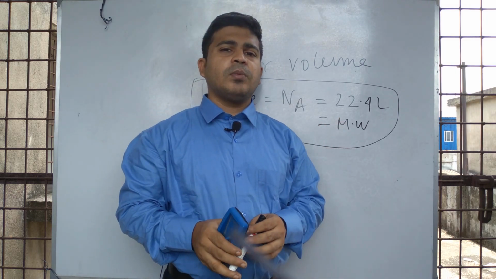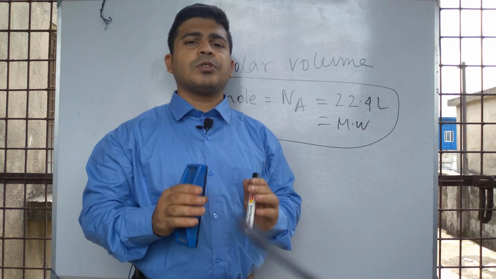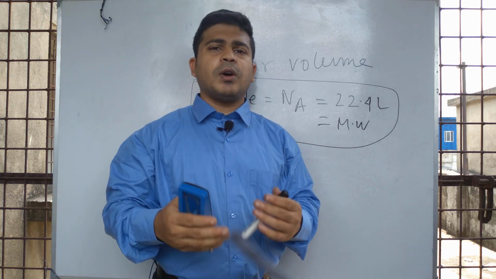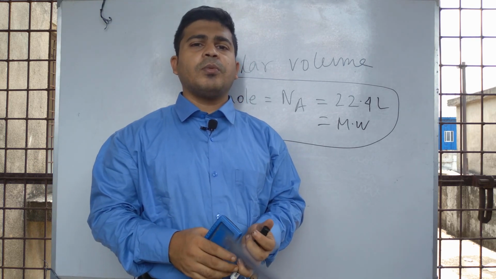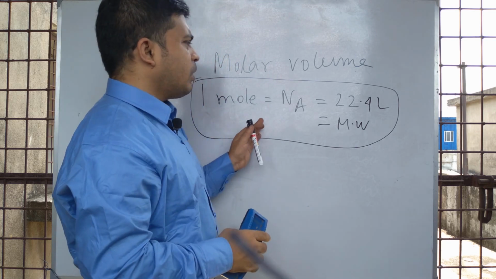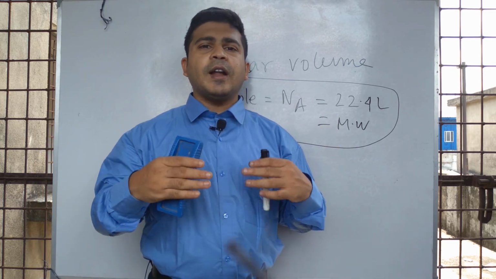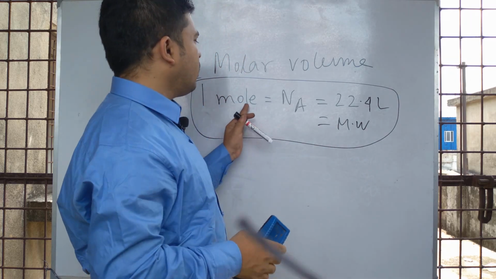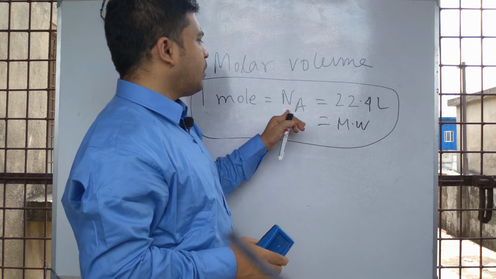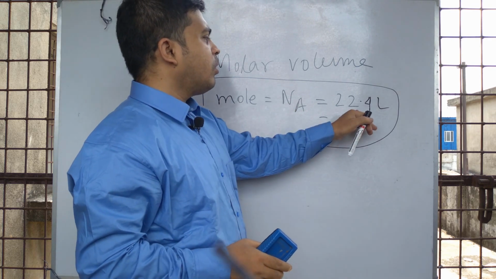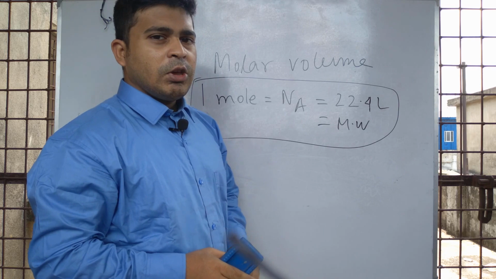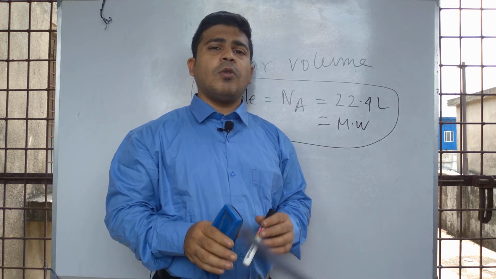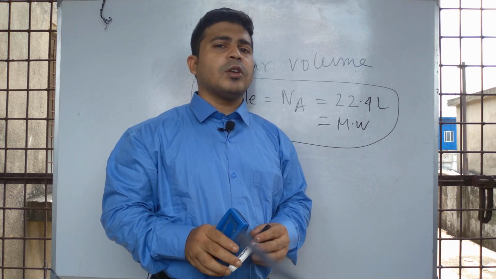These concepts are applicable to calculate the number of molecules, number of atoms, number of ions present in a particular gram or particular amount of substance, of any substance. Mole related problems, number of molecules related problems, molecular weight related problems are solved by this formula: 1 mole of substance equals Avogadro number equals 22.4 liter equals molecular weight.